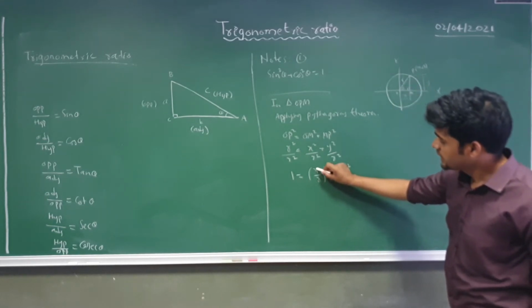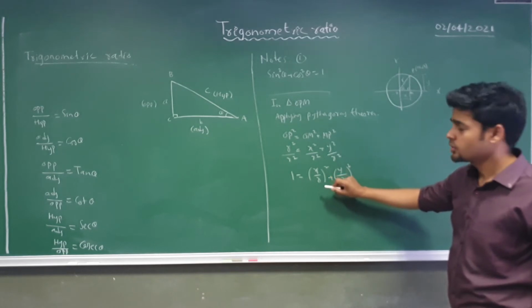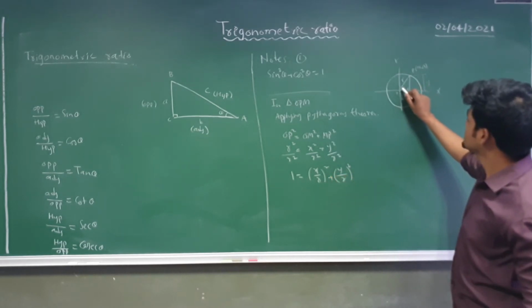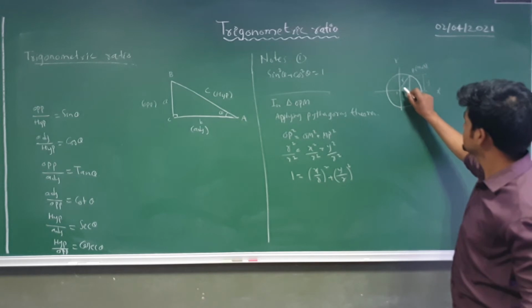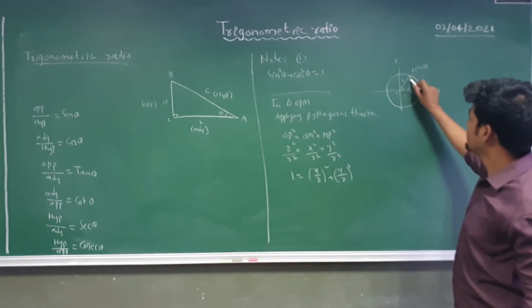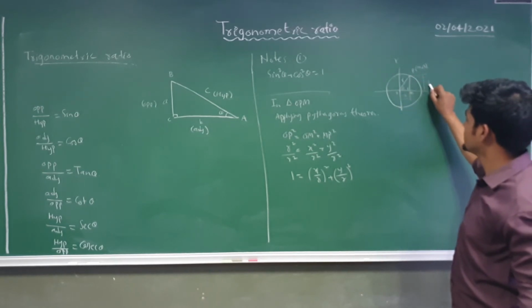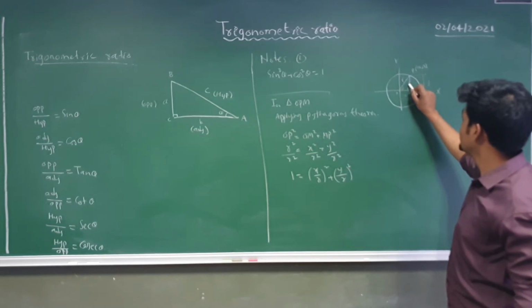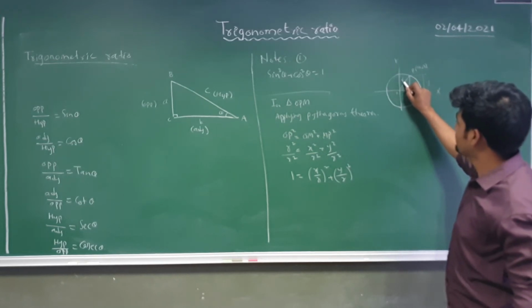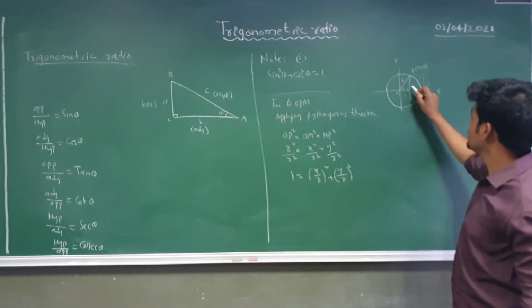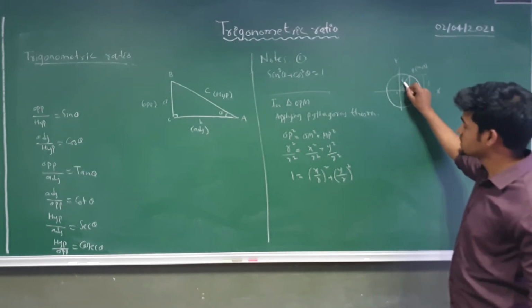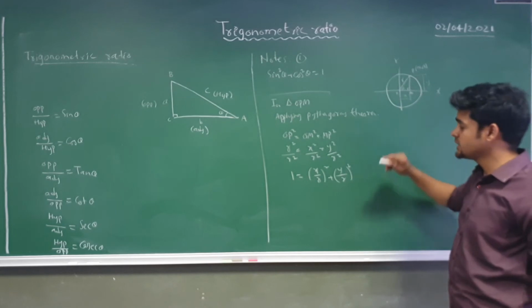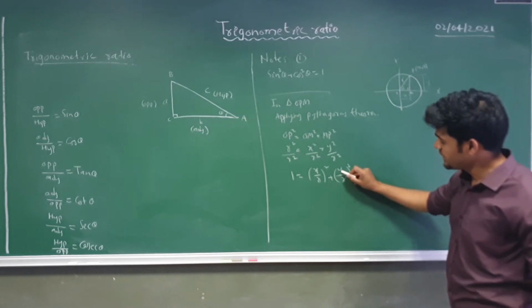So x by r is cos theta. Opposite of theta we have the side y, and r is the hypotenuse, so the ratio of opposite by hypotenuse we call sin theta.